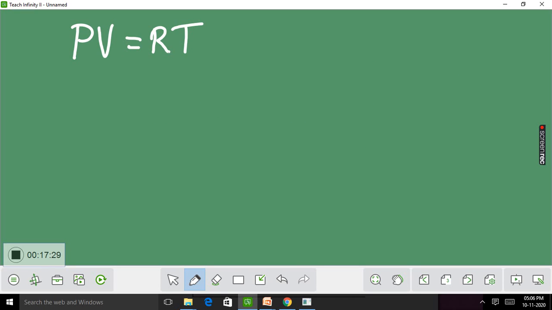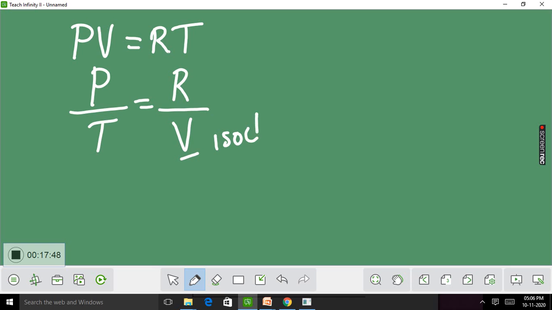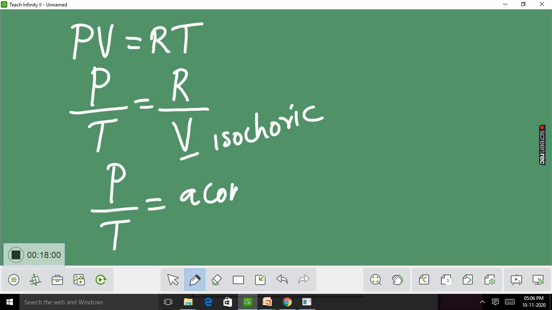Rearranging this equation, we can write P by T equal to R by V. R is a universal gas constant, and V is also a constant for isochoric process. Therefore, the right hand side is a constant. P by T equal to a constant. This is the equation for an isochoric process.